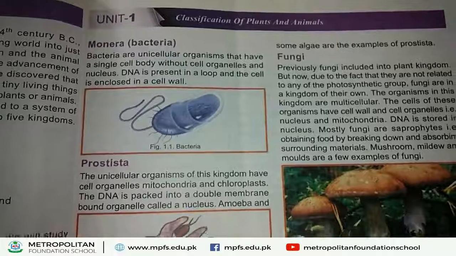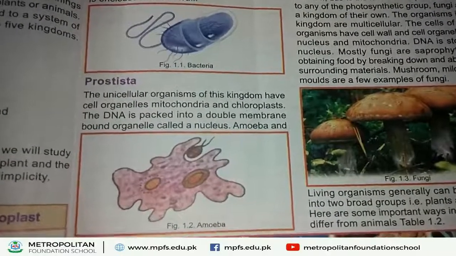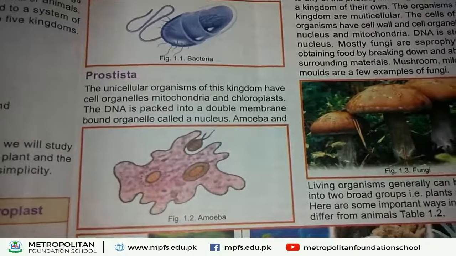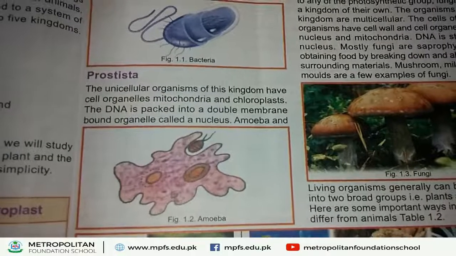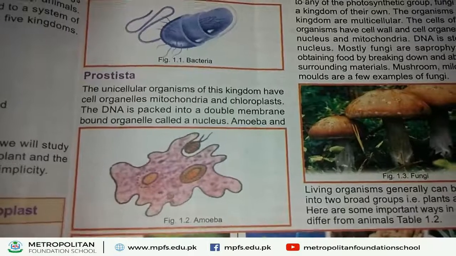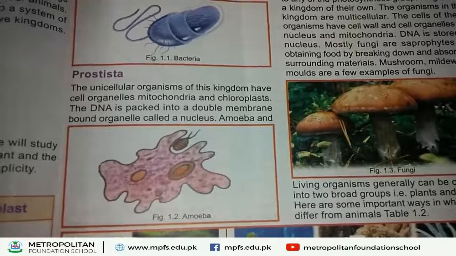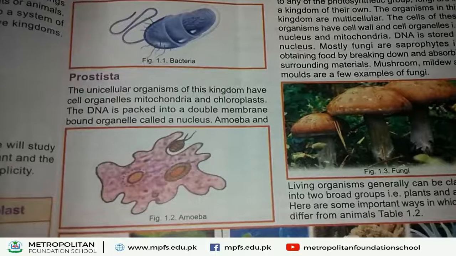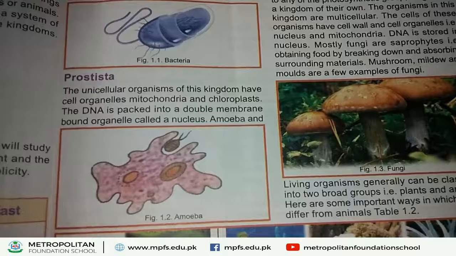Okay, next kingdom, that is kingdom Protista. In this kingdom, unicellular organisms are included. The example of a unicellular organism is amoeba. Amoeba is a unicellular organism, and cell organelles, mitochondria and chloroplast are found in this kingdom Protista.